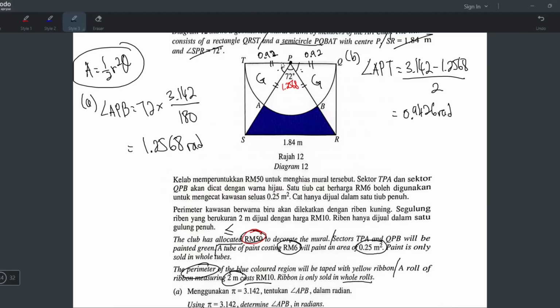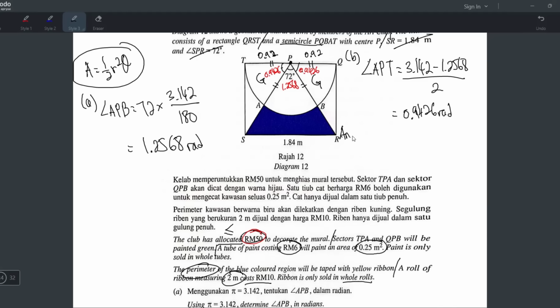Of course, if you want to take 180 minus 72 and then divide 2 and then convert to radian, can also lah. You get the same also. Okay, but I do it fast. So now we know this angle is 0.9426. Here also. Yeah, it's equal. That's why I divide 2 ma. Okay, now we can find the area.